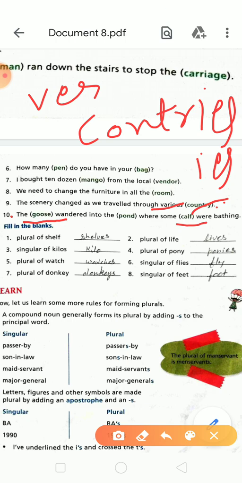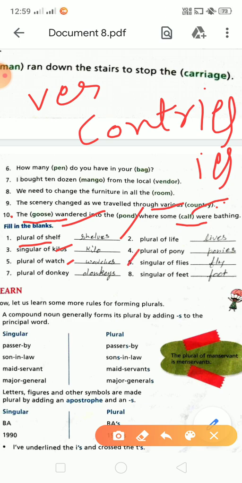Here is the second exercise, fill in the blanks. Let's read and change it into plural or singular form. The plural of self will be selves. The spelling is SHELVES. The singular of kilos: remove the s and write kilo, KILO. The plural of watch: you will add es because the letter given is ch, so it will be watches by adding es.